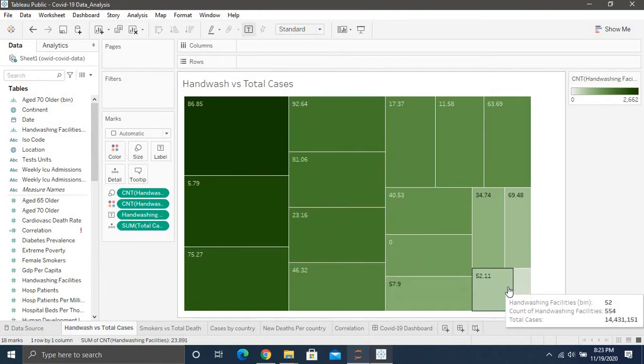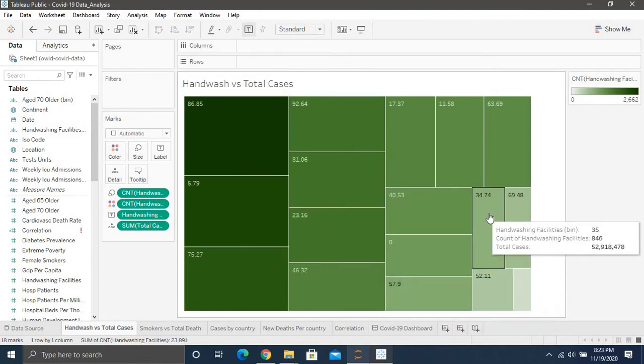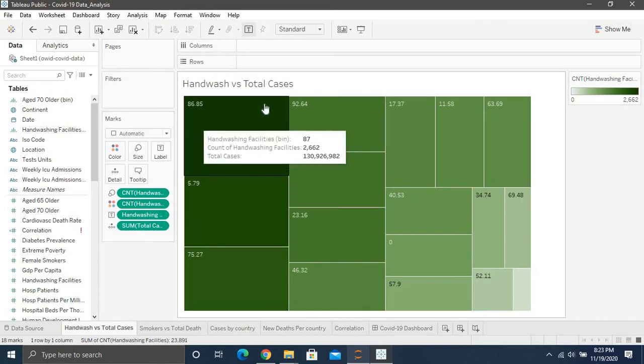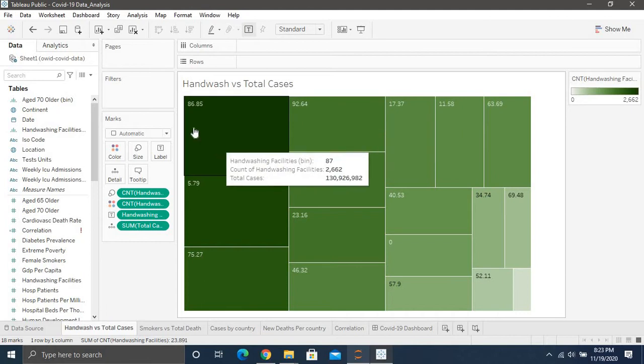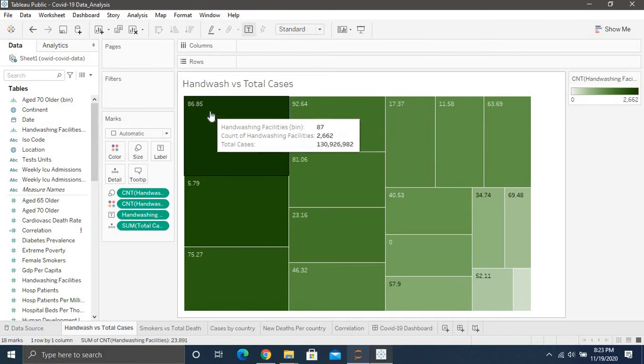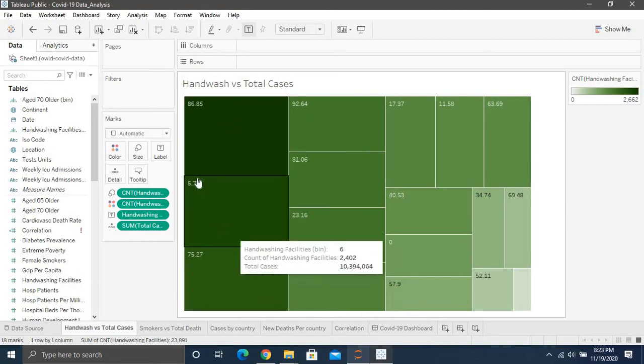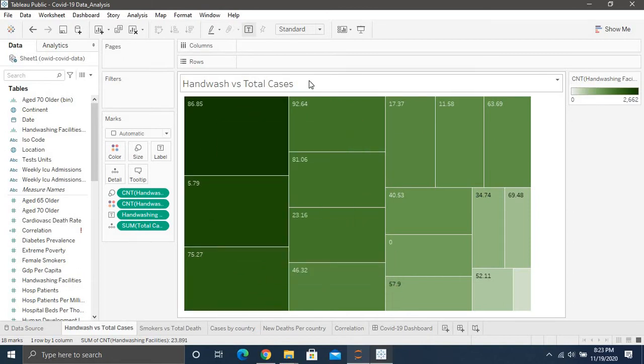So I can see areas like this have very low hand wash facilities, but they don't have that many cases as opposed to over here, right? So I think this one has a really, yeah, 86.85. So that's like the amount of hand wash facilities they have, but this is not a great indicator, because in some countries the virus hasn't even spread a lot yet.